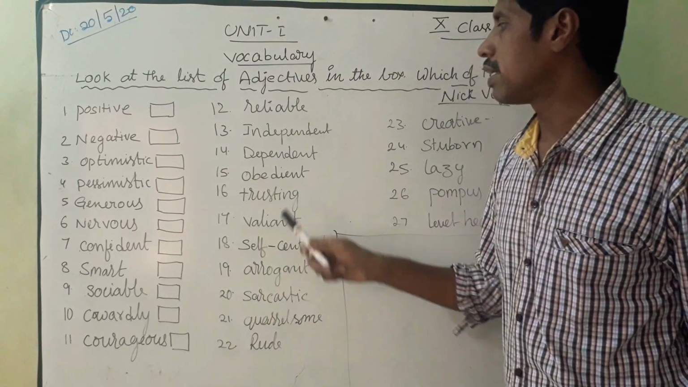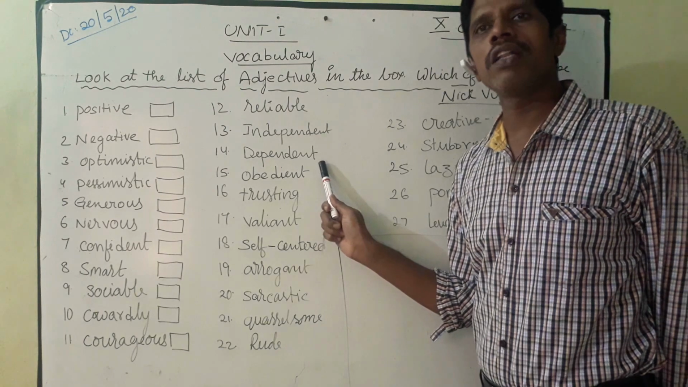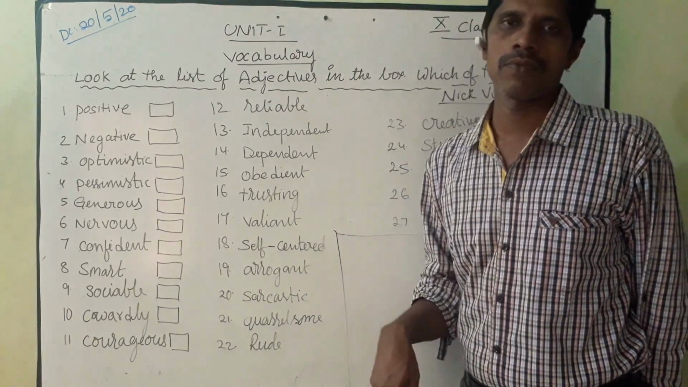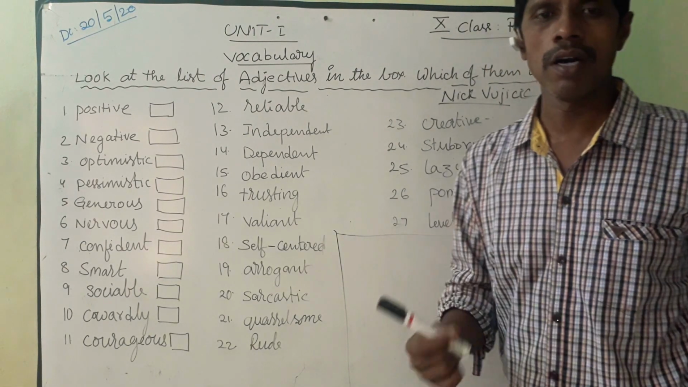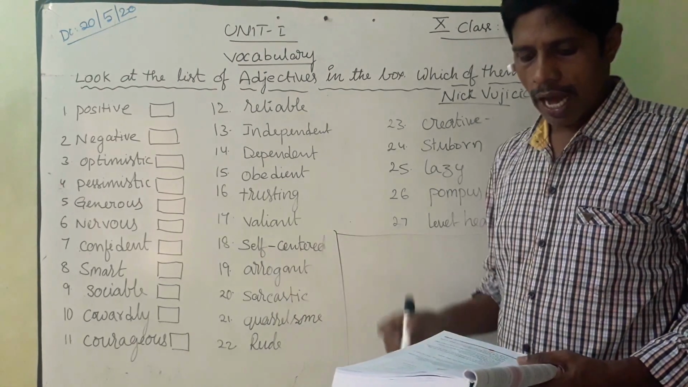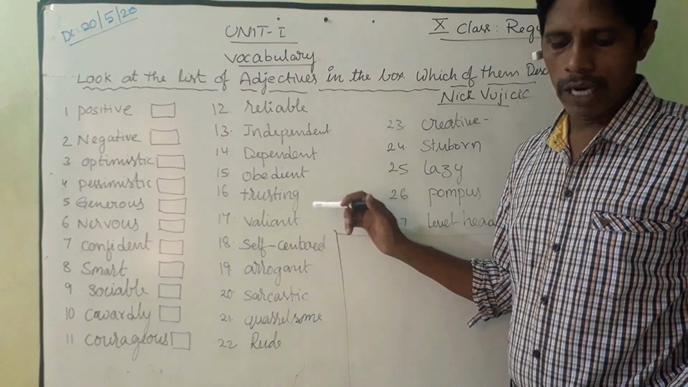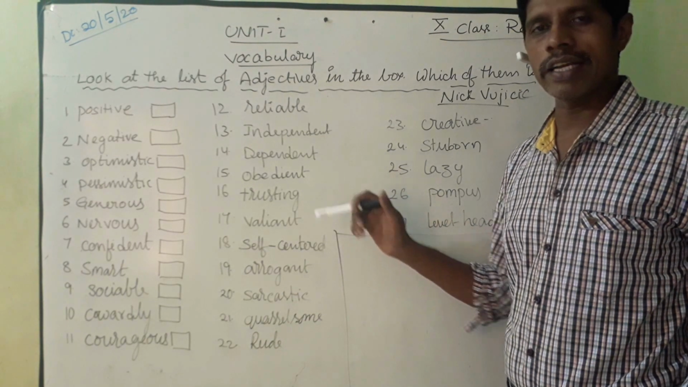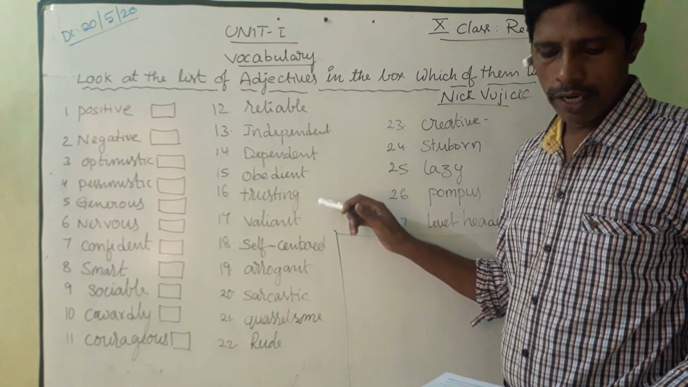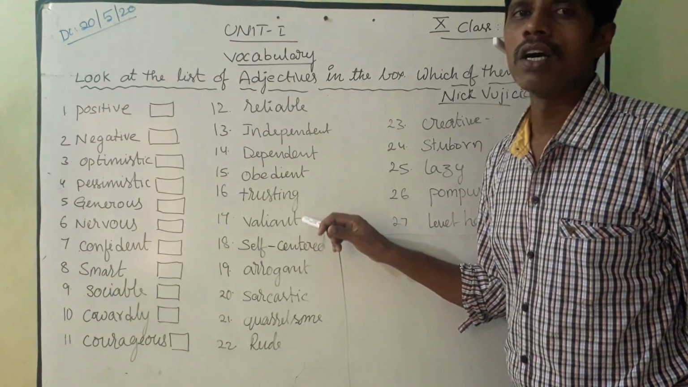Next, obedient. Students are very obedient to their parents as well as their teachers. Obedient means giving respect and always doing what they are told to do. And next one, trusting. The word trusting means willing to believe that other people are good or honest. Then the word is valiant, very brave in difficult situations. He is valiant.